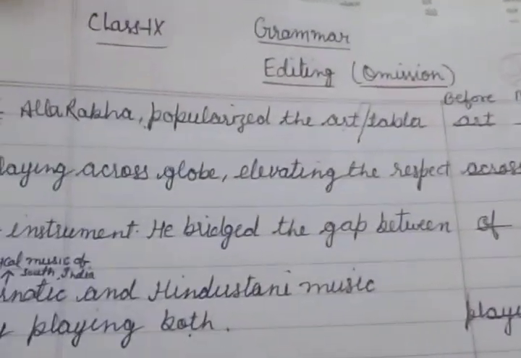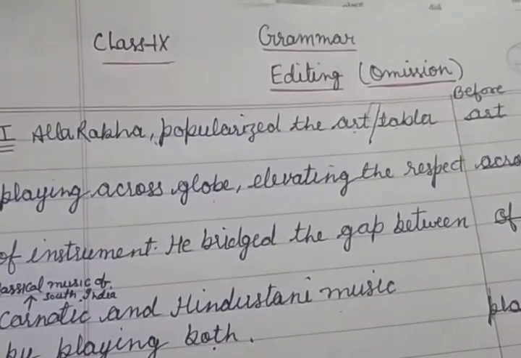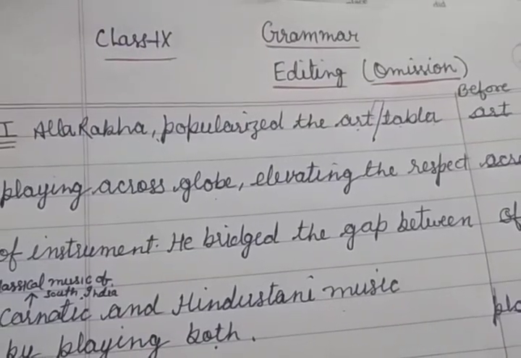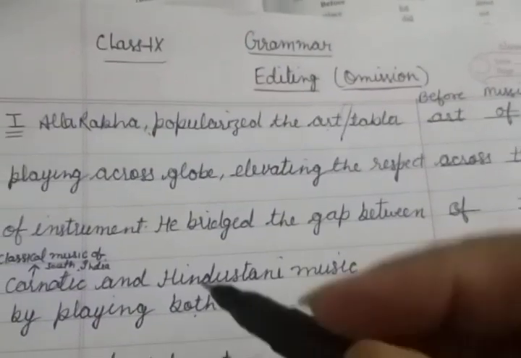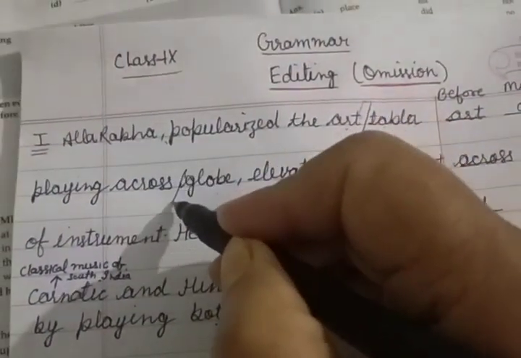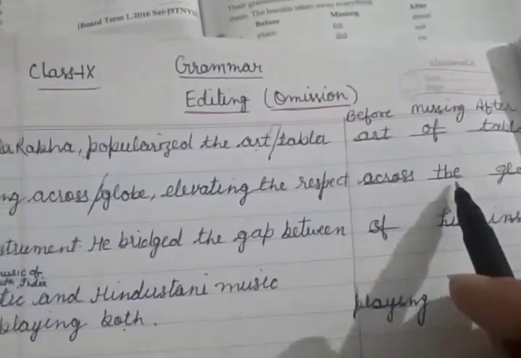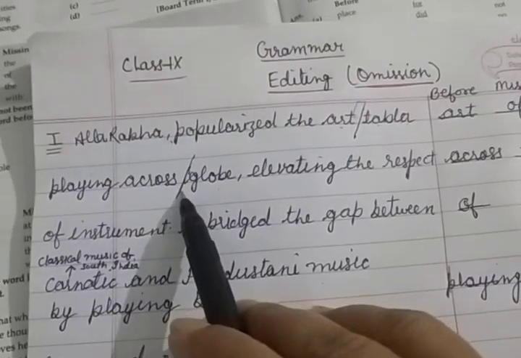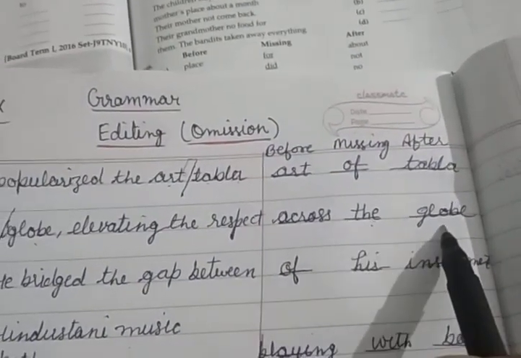So coming to the next line, Allah Rakha popularized the art of tabla, playing across globe. It should be playing across the globe. So our answer becomes: the is the missing word, the word before is across, and the word after is globe. Across the globe.